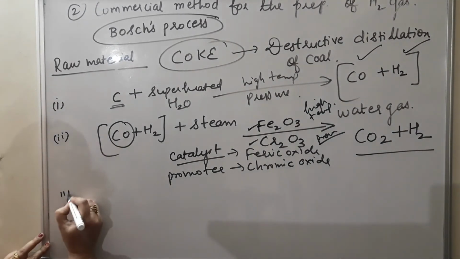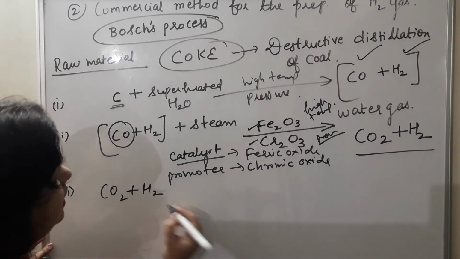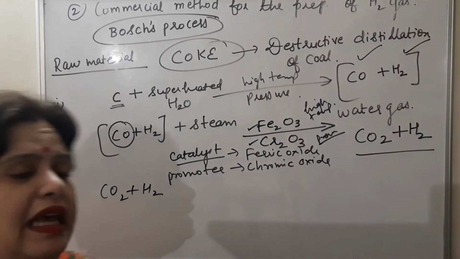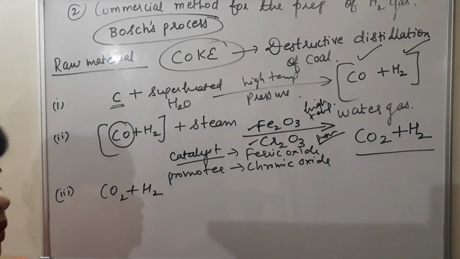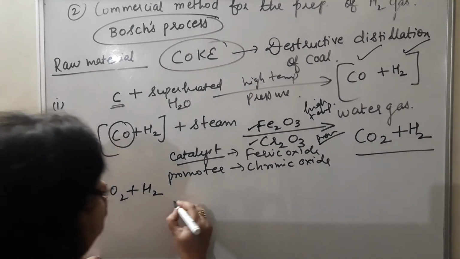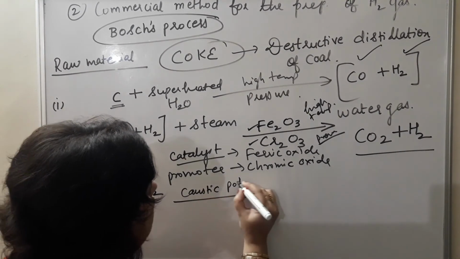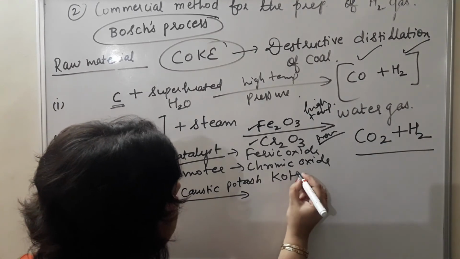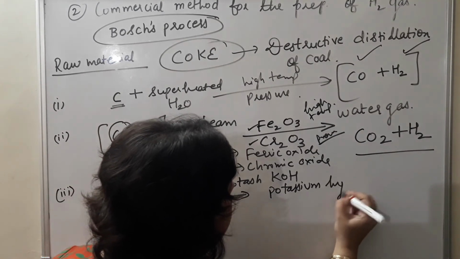Now in the third step, this mixture CO2 plus H2, there are not many substances given, but I will make you understand in a very simple and better way. So this mixture is passed through caustic potash. Caustic potash is your KOH, that is potassium hydroxide solution.